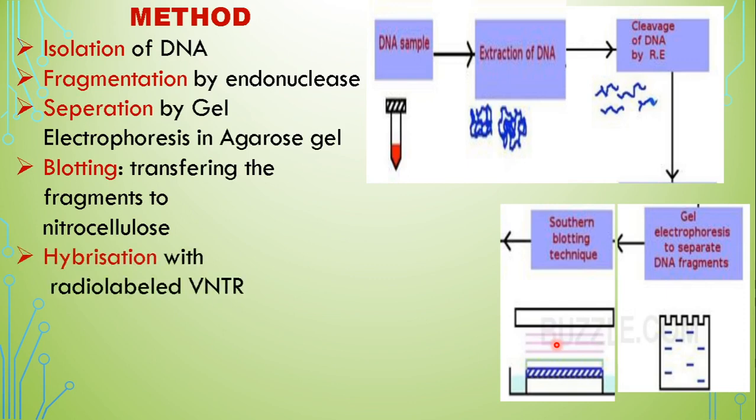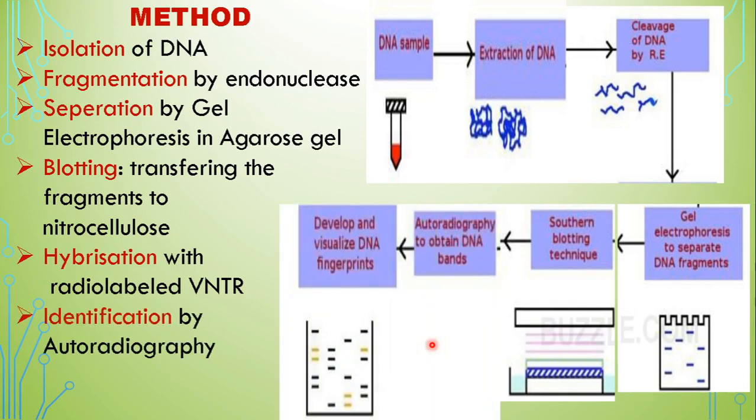After which it is hybridized with radio-labeled VNTRs. Radio-labeled VNTRs are prepared beforehand; the specific bases are kept and then radio-labeled.